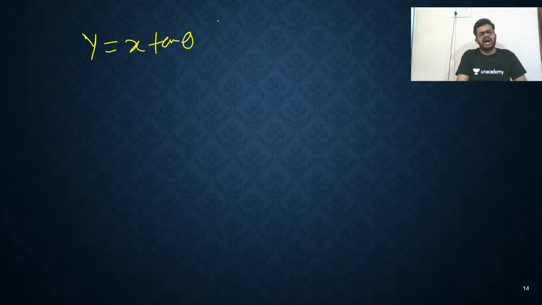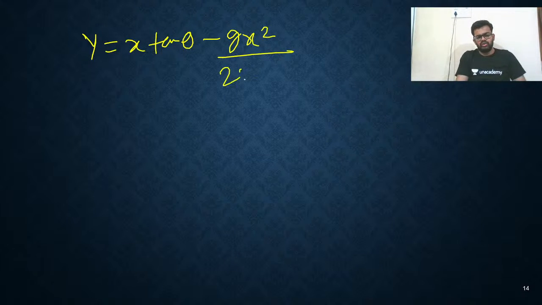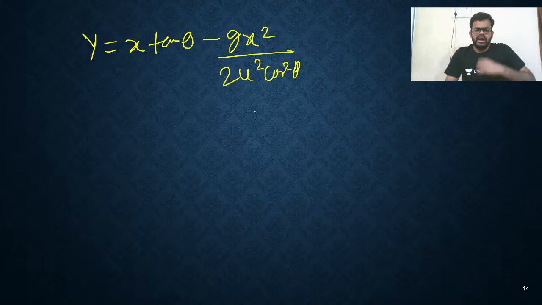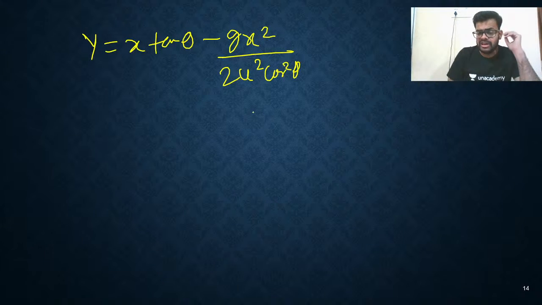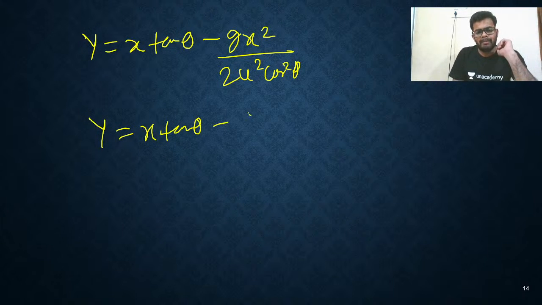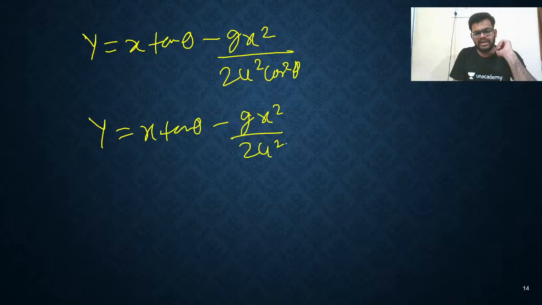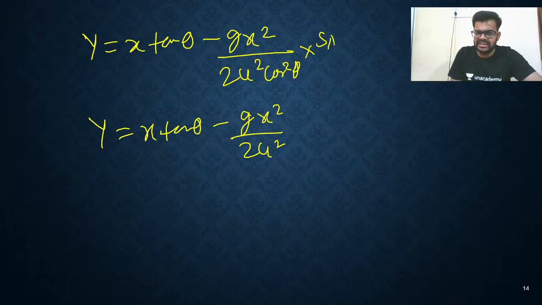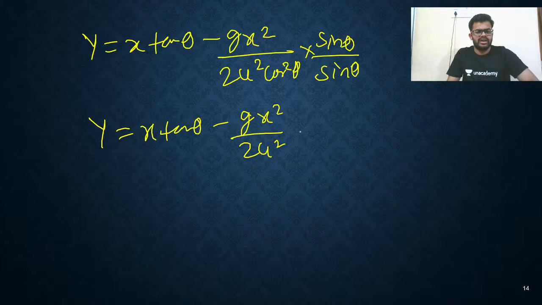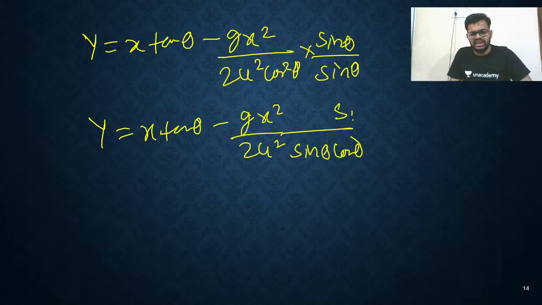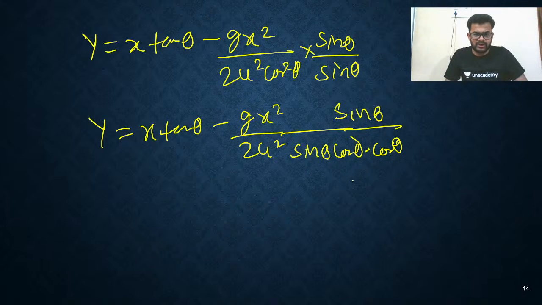So we all know y = x tan θ − g x² / (2u² cos² θ). I want to make a special form, that is, in the form of range. So how to write? y = x tan θ is okay, minus g x² upon 2u² is okay. Now I'll multiply sin θ here and sin θ here. So here I'll get sin θ cos θ, and here one more cos θ, meaning cos² θ I have written as cos θ into cos θ.